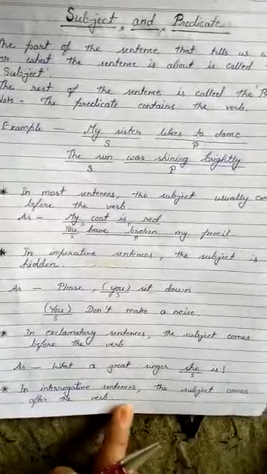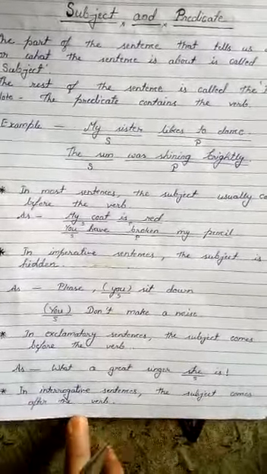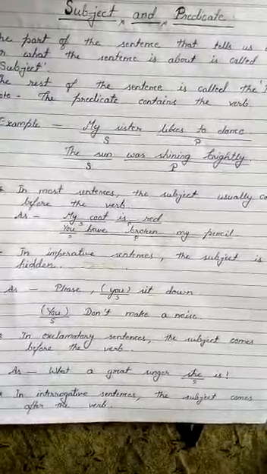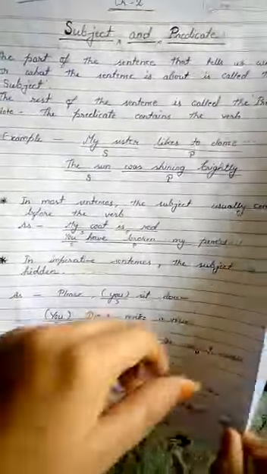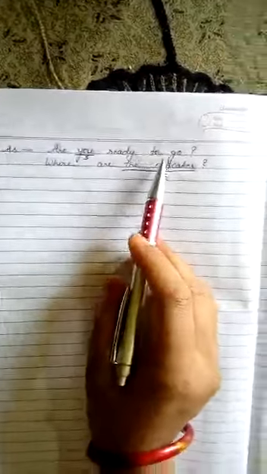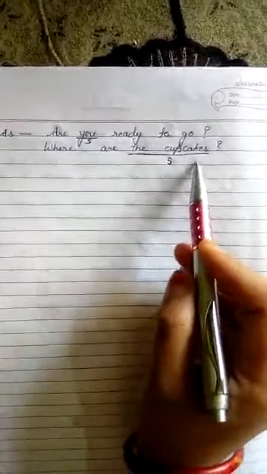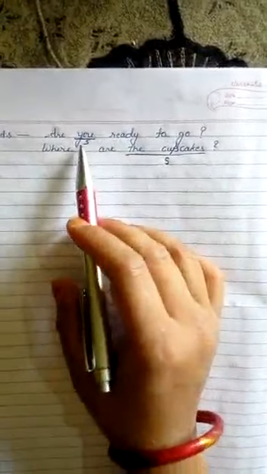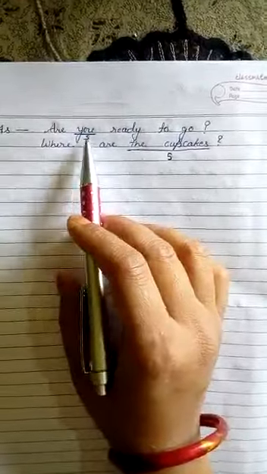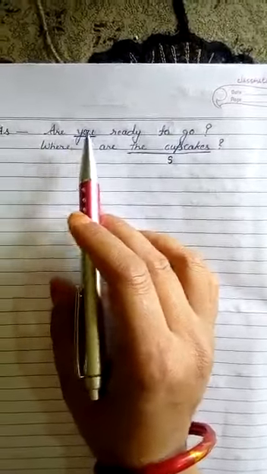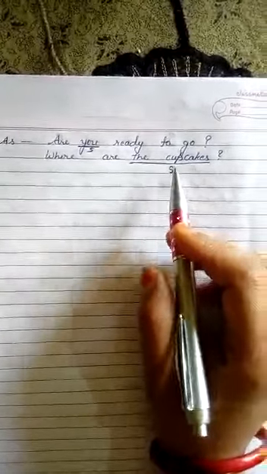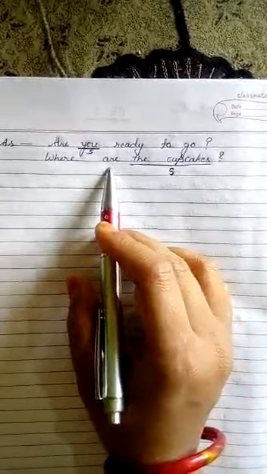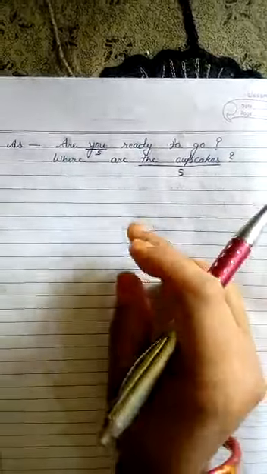In interrogative sentences, the subject comes after the verb. और क्वेश्चन वाले जो sentences होते हैं उसमें subject हमेशा verb के बाद आता है. For example, are you ready to go? Where are the cupcakes? Here you can see that you, that is subject, and are, that is verb, is coming before the subject, and the cupcakes is subject and are, that is verb, is coming before the subject.